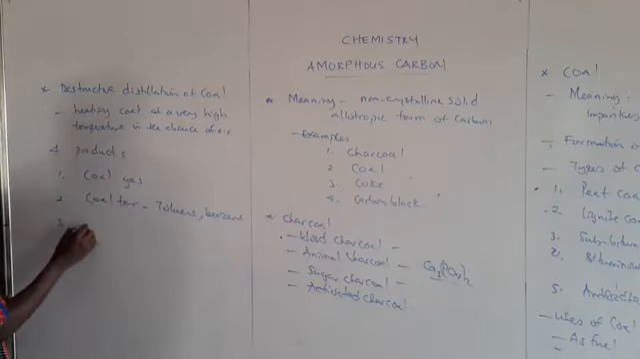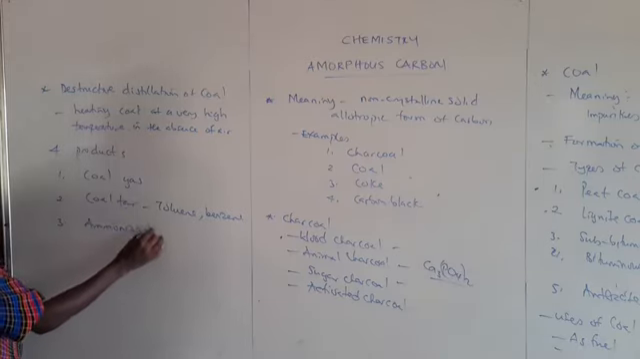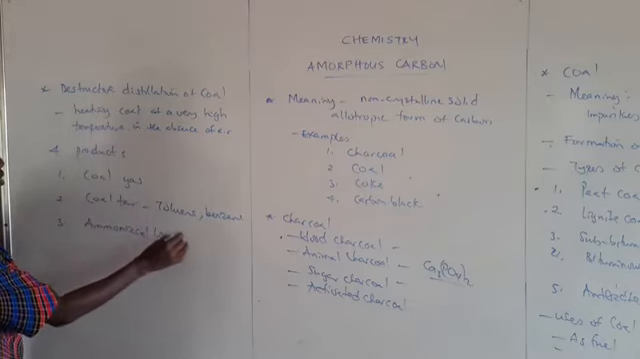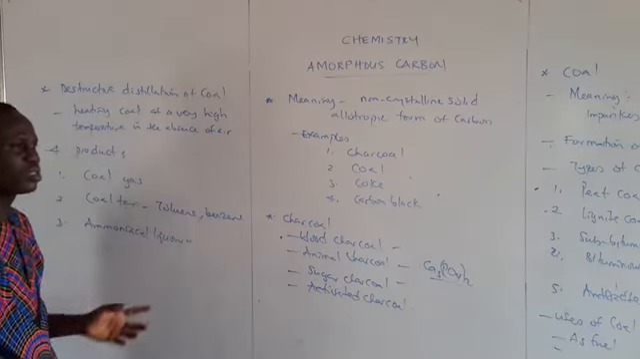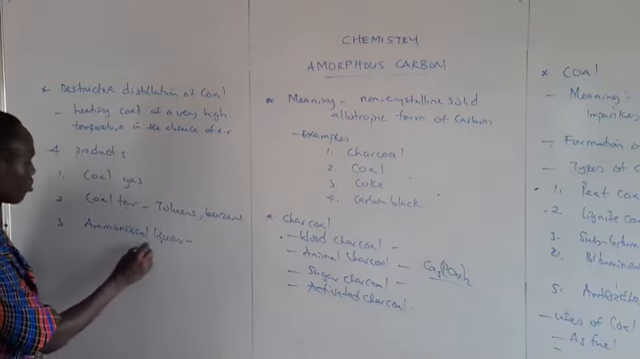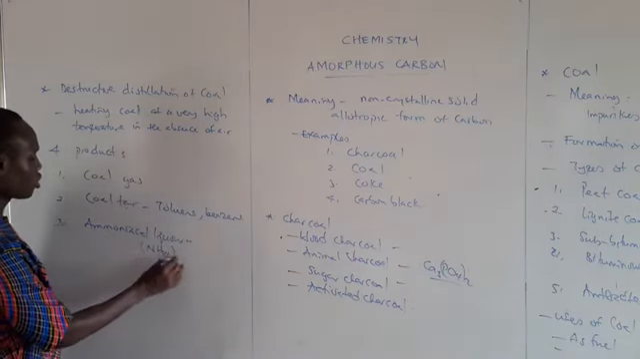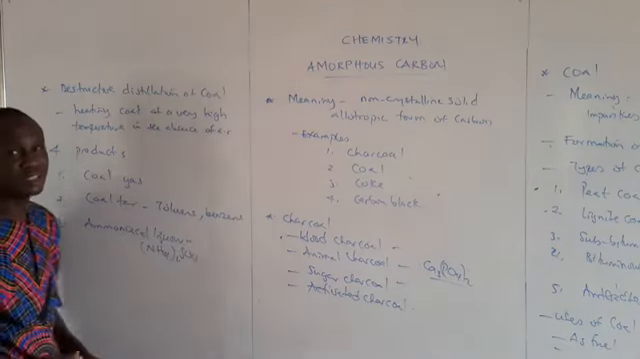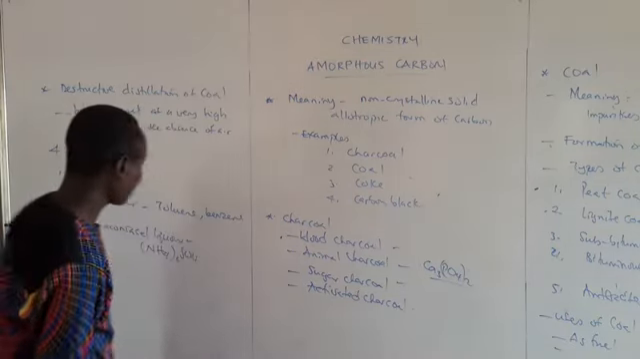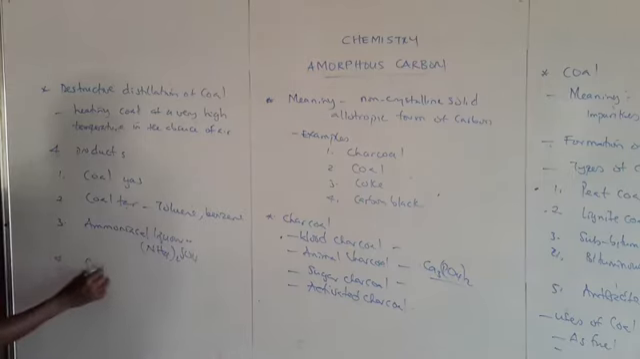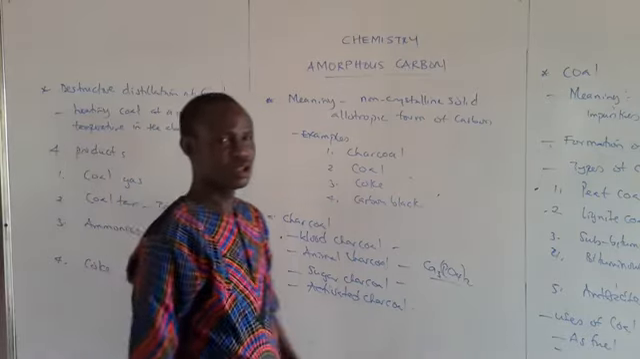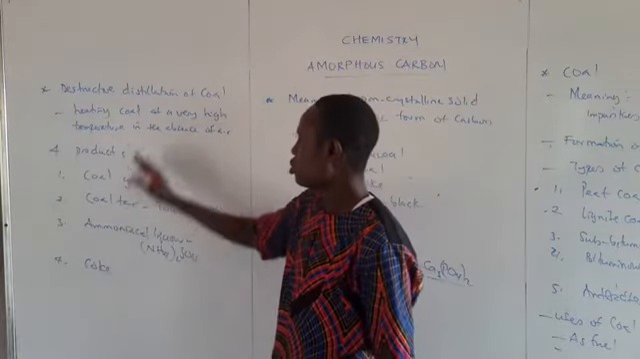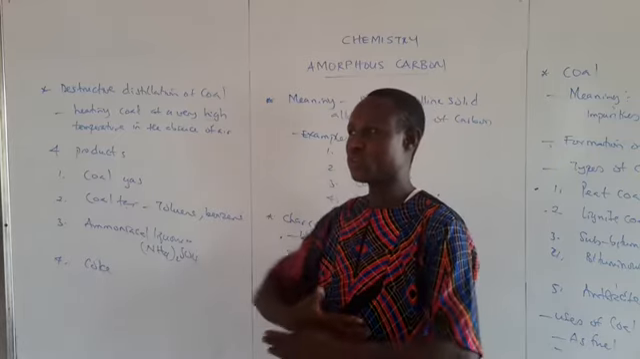Then number 3, we have what is called the ammoniacal liquor. You know the meaning? This one is an aqueous solution of ammonia. Now this one is used to produce ammonium tetraoxosulfate 6, which is an important fertilizer component. Then finally, we have what is called coke, which is the solid residue in this process. Coke is used for so many things.